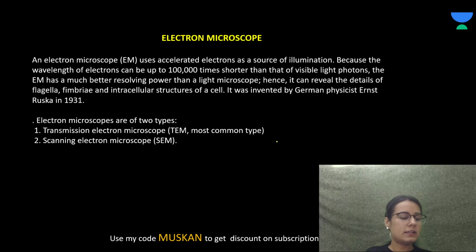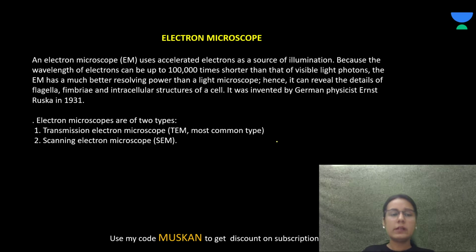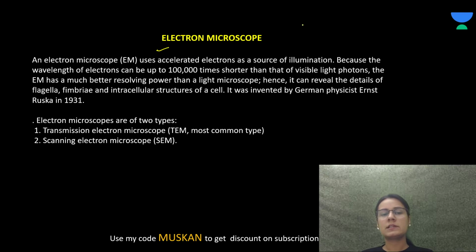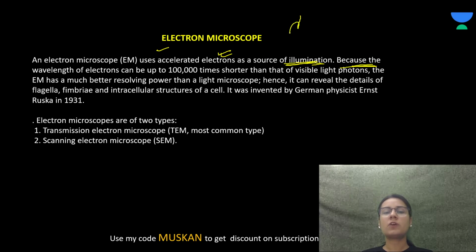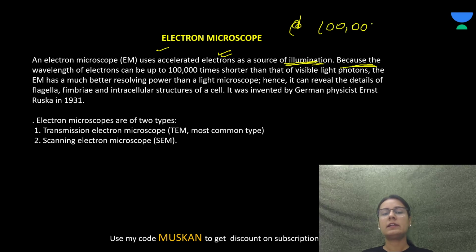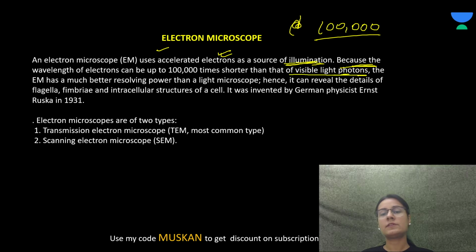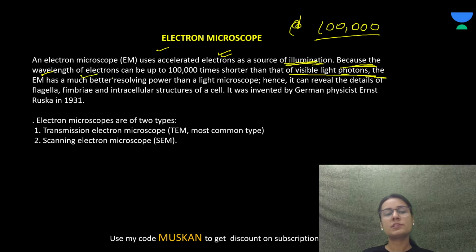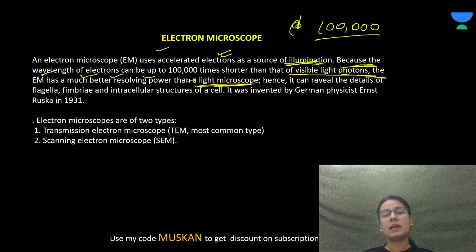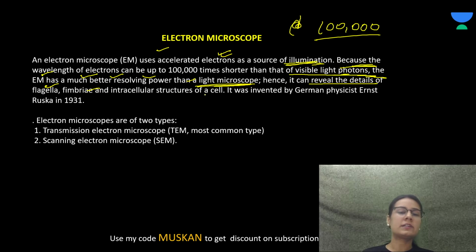Next is the electron microscope. The electron microscope uses accelerated electrons as a source of illumination, because the wavelength of the electron can be up to 1 lakh times shorter than that of visible light photons. The electron microscope has a much better resolving power than the light microscope. Hence, it can reveal the details of the flagella, fimbriae, and the intracellular structures.